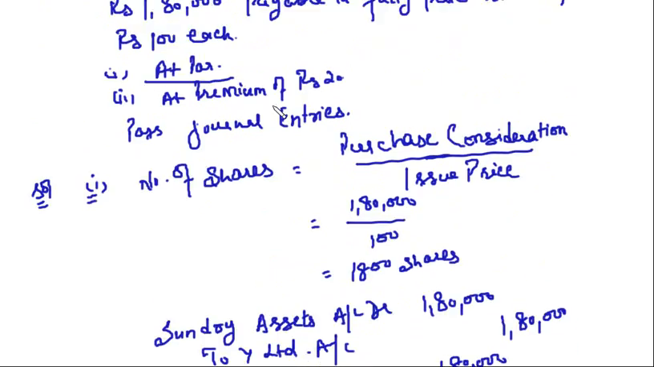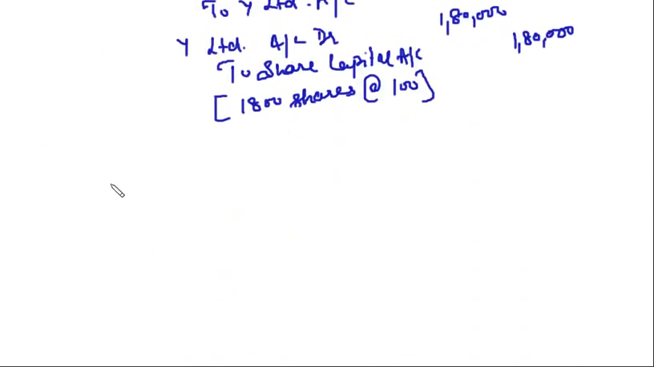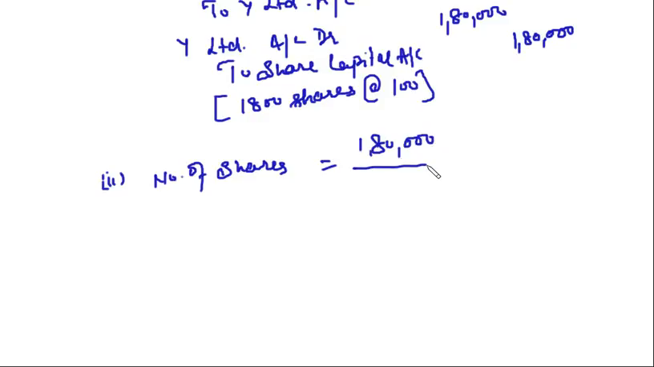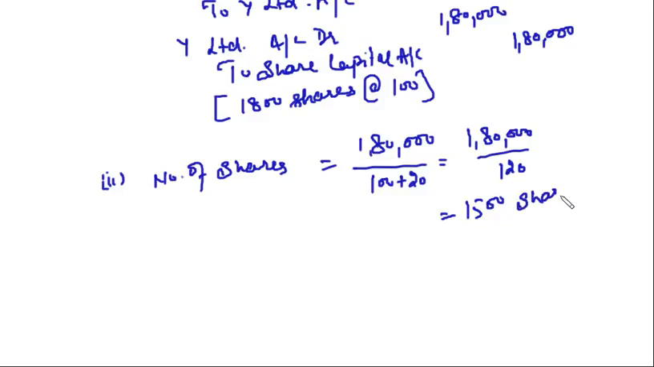Now issue of shares is at a premium of rupees 20. Find out the number of shares. What is the purchase consideration? 1,80,000. What is the issue price now? It is not 100 rupees, this is 100 plus 20, because we are issuing at a premium of 20 rupees. So the company will issue 1,500 shares. Ultimately, you have to pay him 1,80,000 only, but here you are issuing at a premium of 20 rupees.